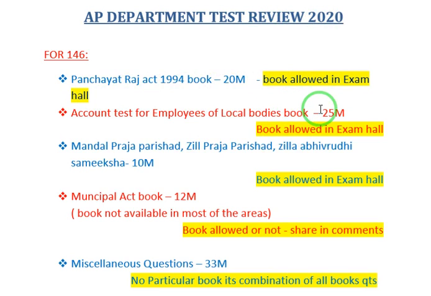Almost 20 marks, that is 20 questions, came from this book, and this book is allowed in the exam hall. Another important book is Account Test for Employees of Local Bodies, and from this book around 25 questions were given, and this book is also allowed in the exam hall.